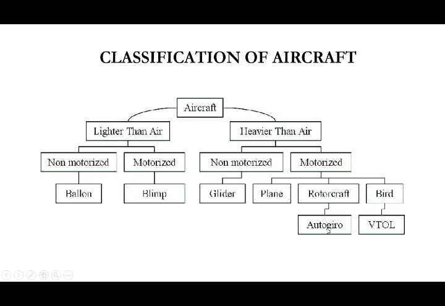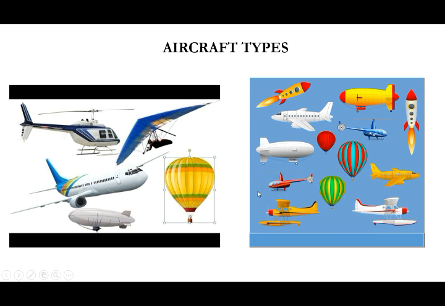VTOL means vertical takeoff and landing. Here you can see some of the aircraft images. Here a helicopter. This is an aircraft. This is also an aircraft. This we can call aircraft or aeroplane. This is an aeroplane, right? No, this is an aircraft. So a blimp is named as an aircraft only, not an aeroplane. A missile is also an aircraft because a missile contains a fixed wing, so we can refer to a missile as an aircraft, but a rocket is not an aircraft.